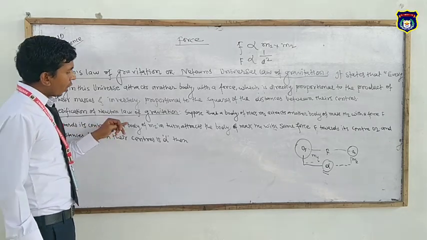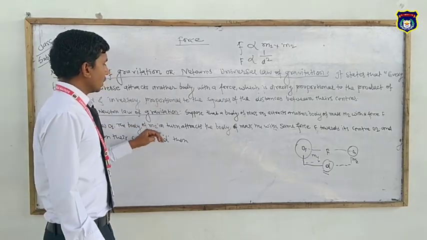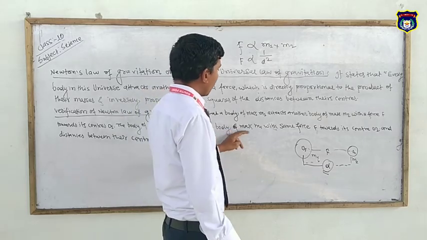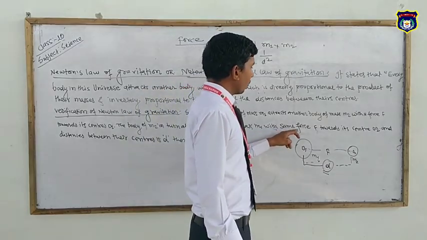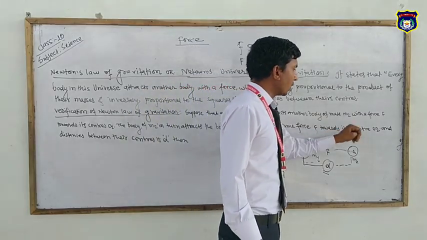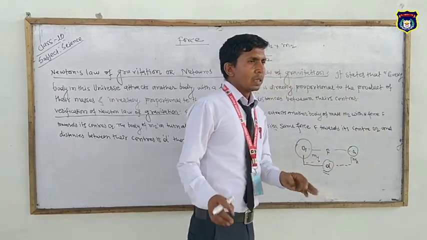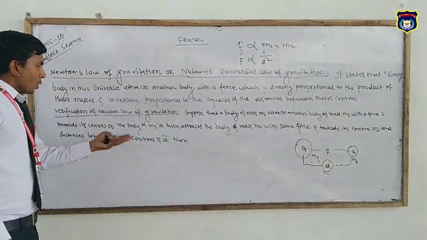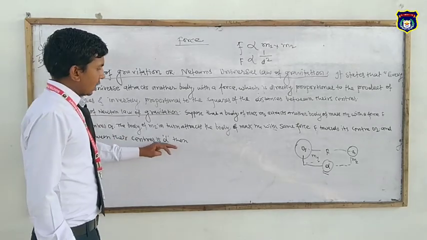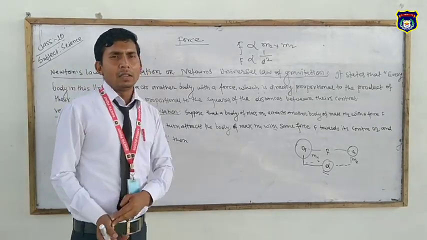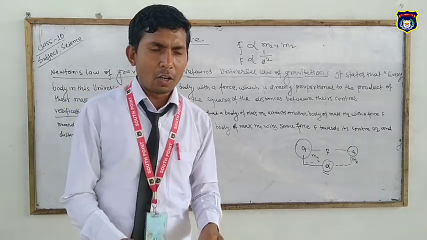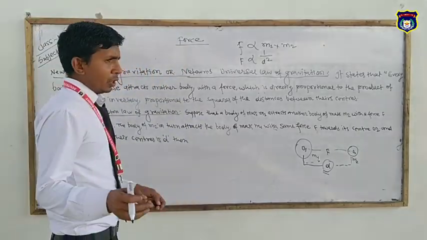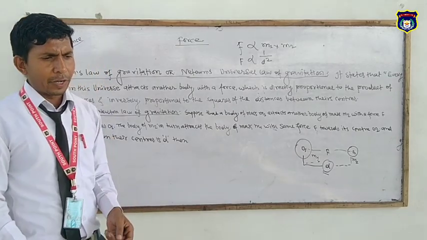Similarly, the body of mass m2 in turn attracts the body of mass m1 with the same force F towards its center O2, and the distance between the two centers is d. Then we apply Newton's universal law of gravitation.